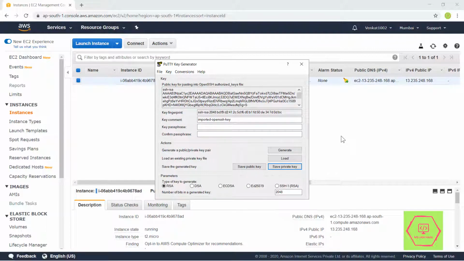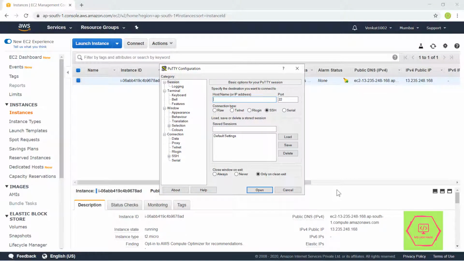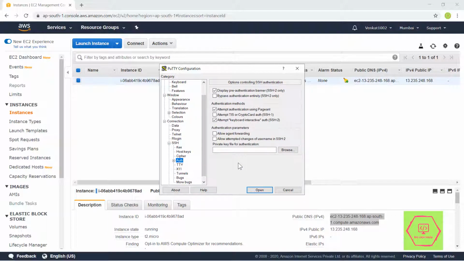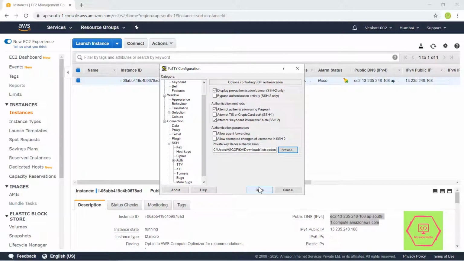Now open PuTTY. Copy this public DNS IPv4. Paste it in hostname. In the categories tab, go to SSH, expand it, and go to auth, that is authentication. Click it. Here, use the PPK file that we have generated recently. Here it is. Open.